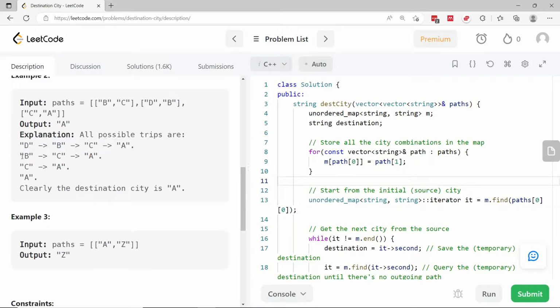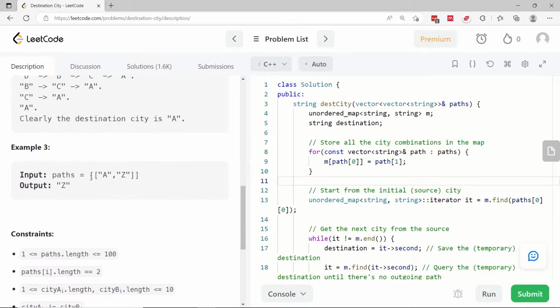Or you can also start from B if you want, and you can go to C and then to A without passing through D. And then here you can also do C to A, or you can simply have A on its own, just like that. But A is always the destination. And then here from A to Z, you start from A, the destination by default is Z.